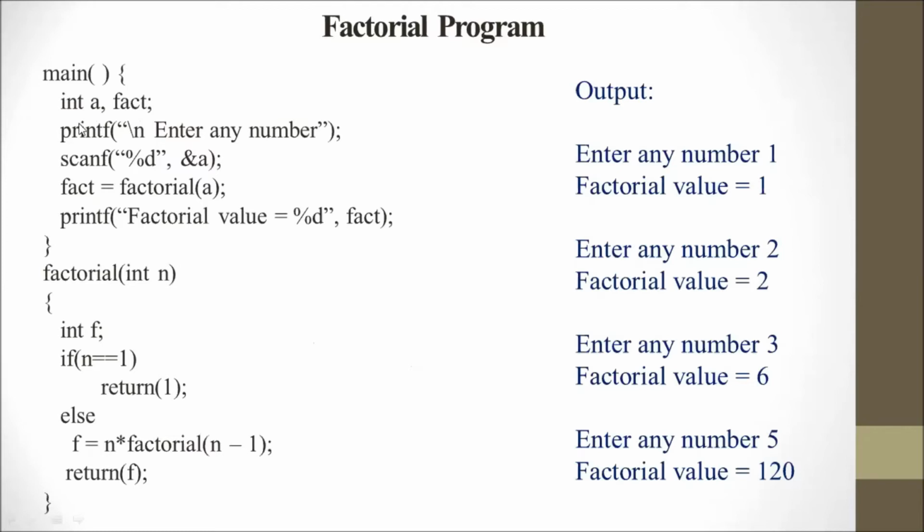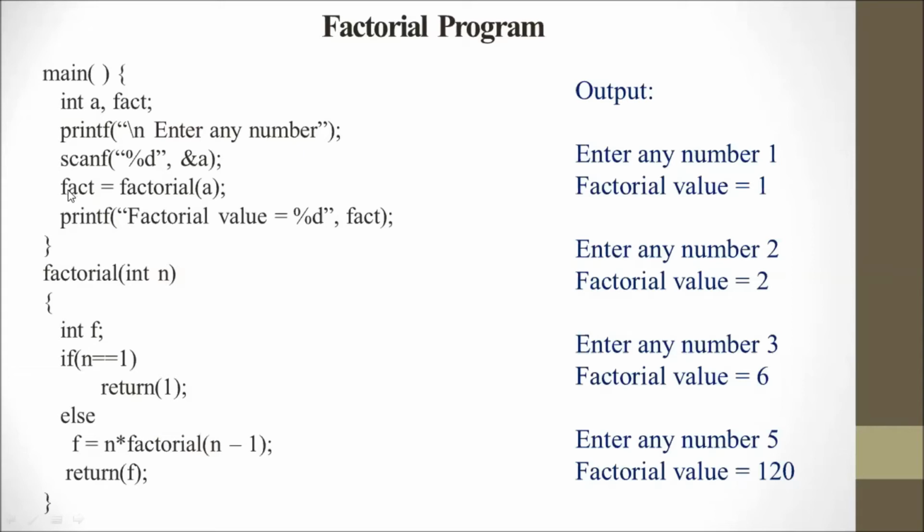Here we start with int a and fact; we take two variables, a and fact, and printf asks to enter any number. We enter any number, and the scanf function will scan the value of a. Suppose we enter 1 or 2 or 3, any number, so the factorial will be calculated. Here we call the factorial function, fact equal to factorial of a, and we define the body of the factorial.